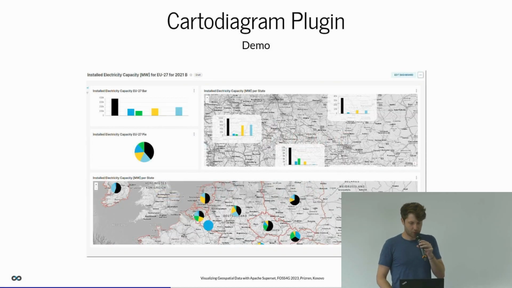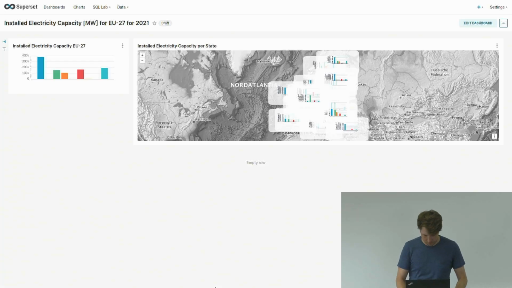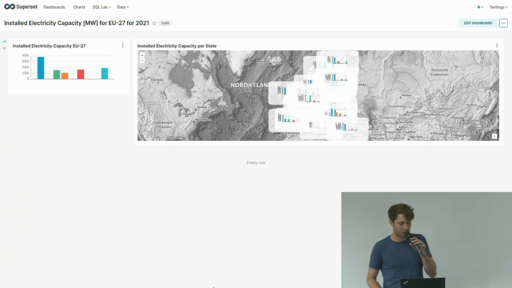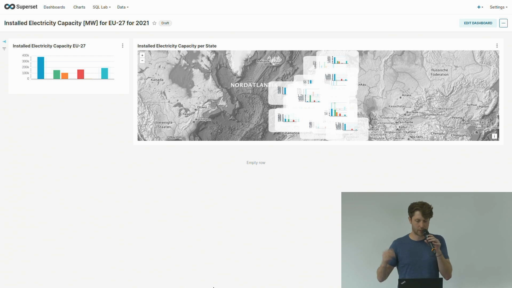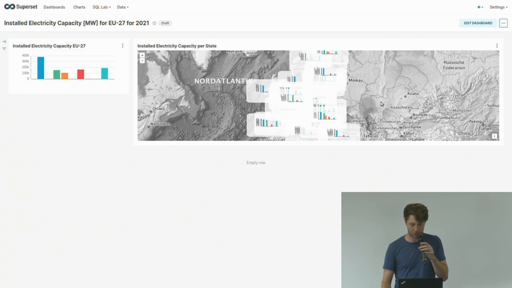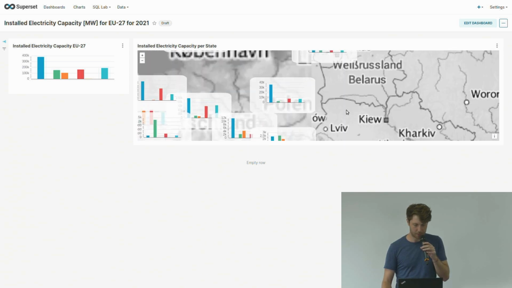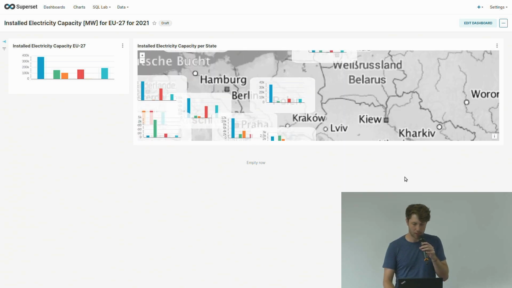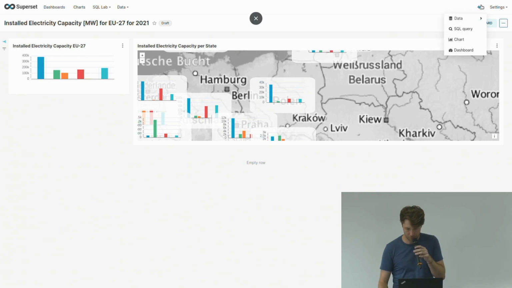So let's start with a demonstration. This is what the dashboard looks like so far. I added a data set in the background that provides information about the electricity capacity for the European states. And right now you can see here a bar chart. This bar chart has been used to visualize the bar charts here on the map that you can see here. So what we do now is we will create a new chart and show how you can actually create such a visualization.